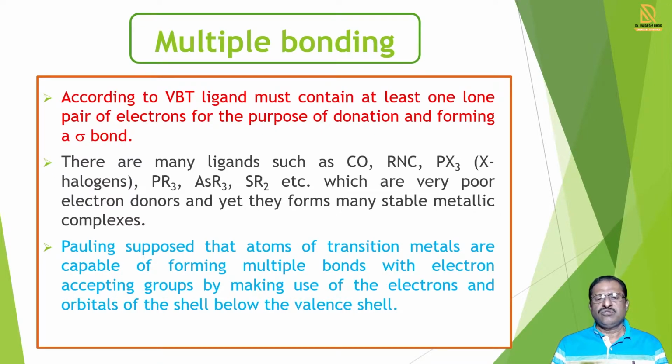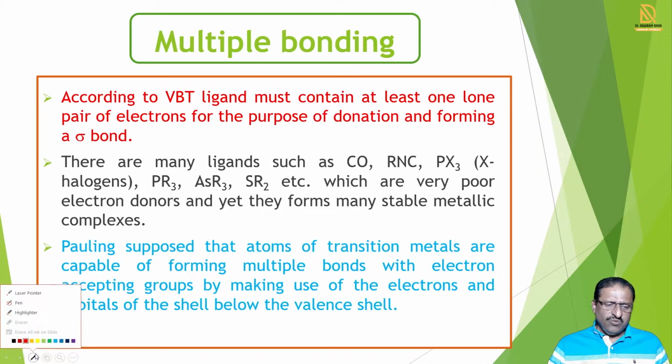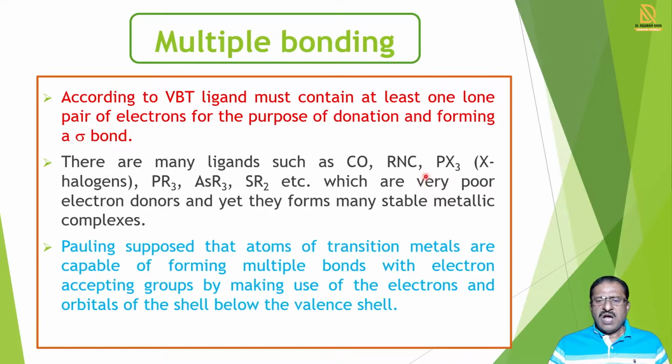There are so many ligands like CO, RNC, PX3, PR3, AsR3, SR3, and these ligands are generally called very poor electron donors, or weak field ligands. But these ligands also form stable metallic complexes.